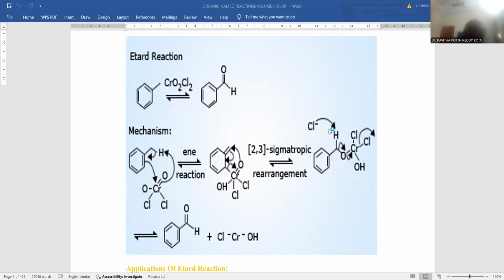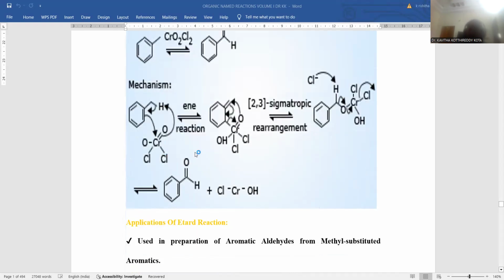The released chloride has the susceptibility to capture the hydrogen from the methyl functional group. And ultimately this oxygen to chlorine bond cleavage takes place and the bonded electrons are taken by this chlorine, so that benzaldehyde will be the oxidized product, and the chromium accompanied by one chlorine and hydroxyl functional groups on either side. This is the detailed mechanism pertaining to this Etard oxidation process.